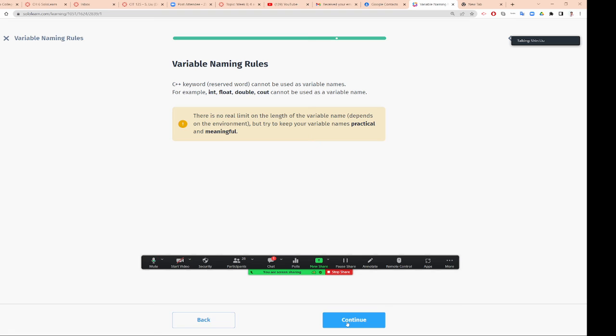Variable naming rules. Okay, so C++ keywords cannot be used as variable names. You don't name anything with integer, float, double, and count. There's no real limit for the length of variable names, but keep your variable names practical and meaningful. Usually they want it to be under 36 characters.